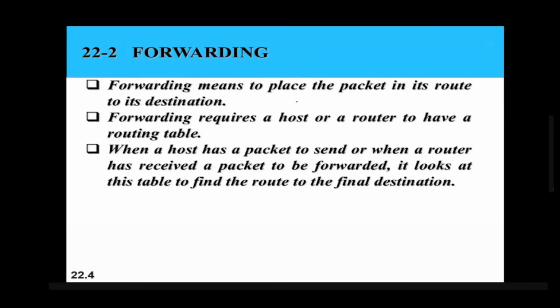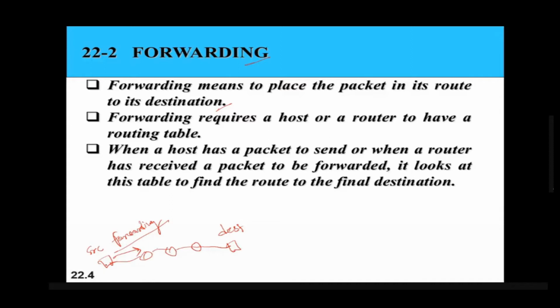So forwarding means to place the packet in its route to its destination. Next we will understand forwarding. Delivery, we have said, is from source to a destination. This data that is sent from source to destination is called the delivery. But this data takes different routes to reach the destination. If data is taking intermediate routes to reach the destination, then it is called forwarding. Forwarding means to place the packet in its route to the destination.